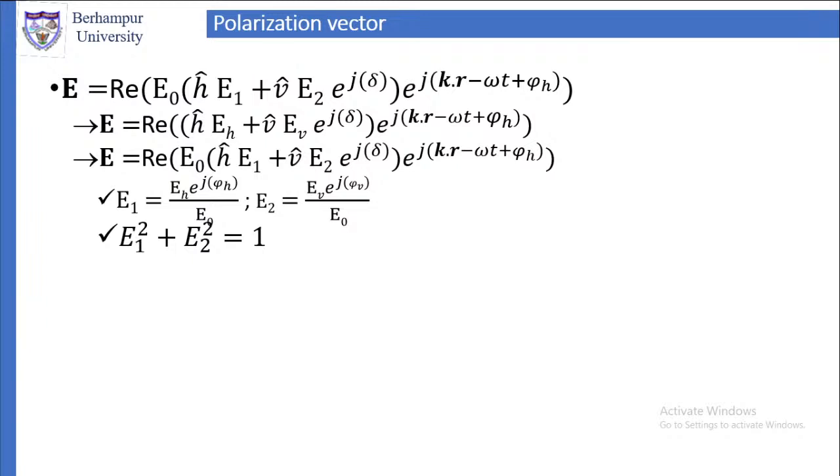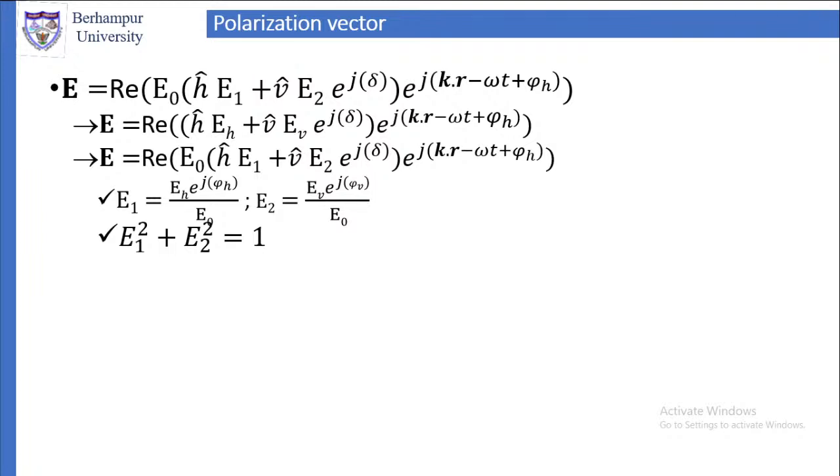Therefore, EH square plus EV square is equal to E0 square. So E1 square plus E2 square is equal to E0 square by E0 square, which is equal to 1. So E1 square plus E2 square is equal to 1.